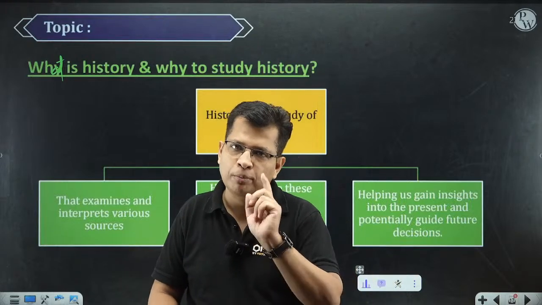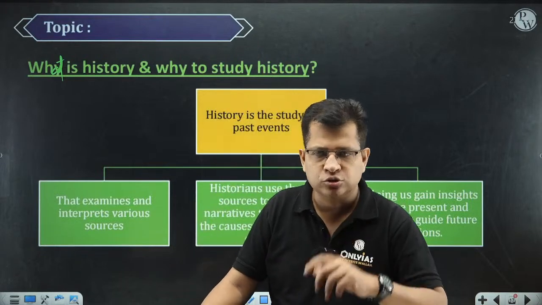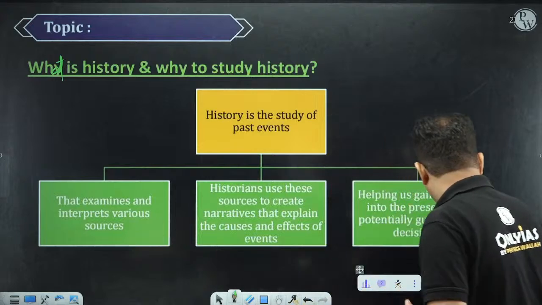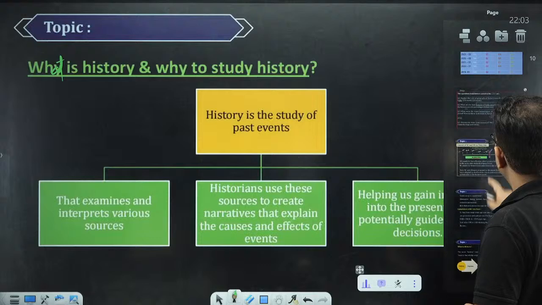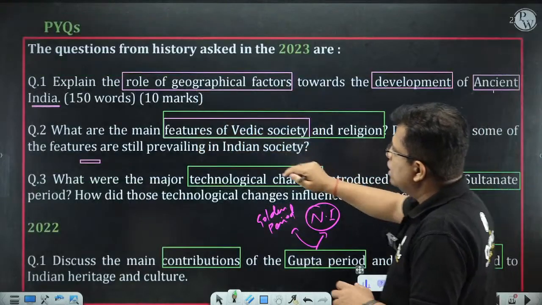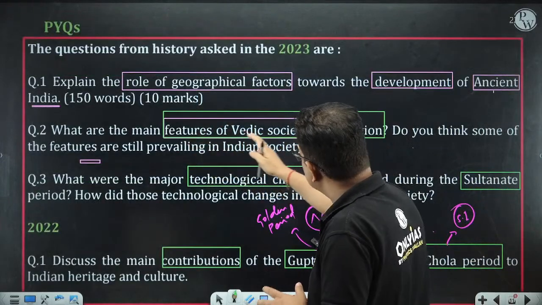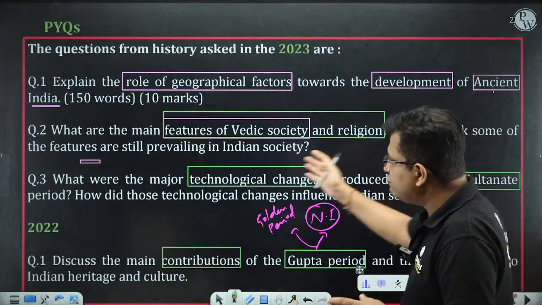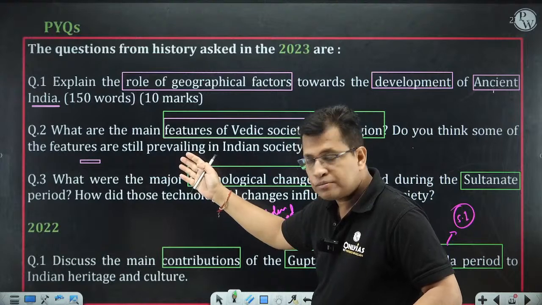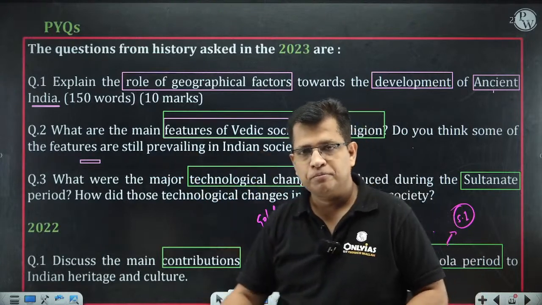Now, I'm taking you back to the PYQ of 2023 so that you could have a better idea about that. So here is your question. What are the main features of Vedic society and religion? Do you think some of the features are still prevailing in Indian society?